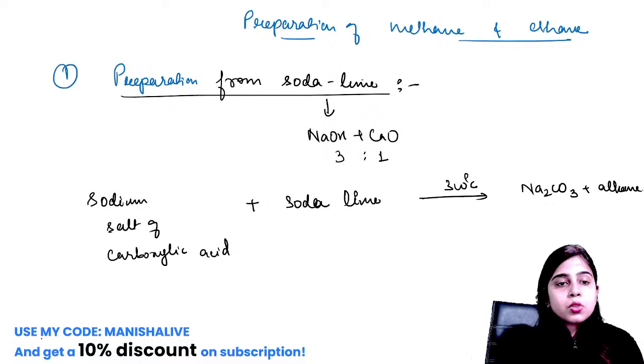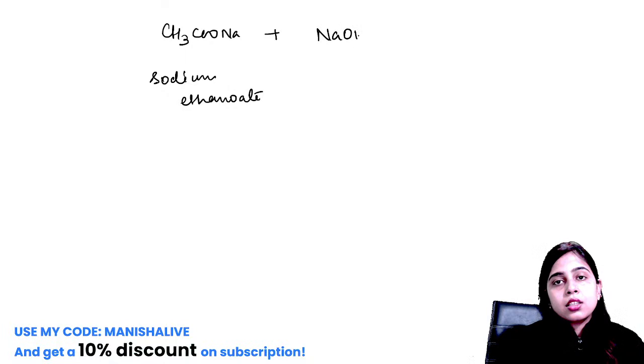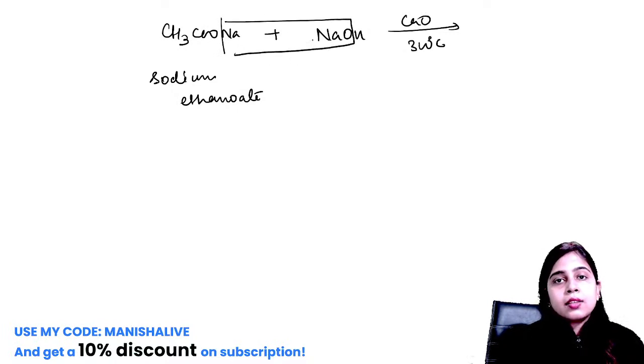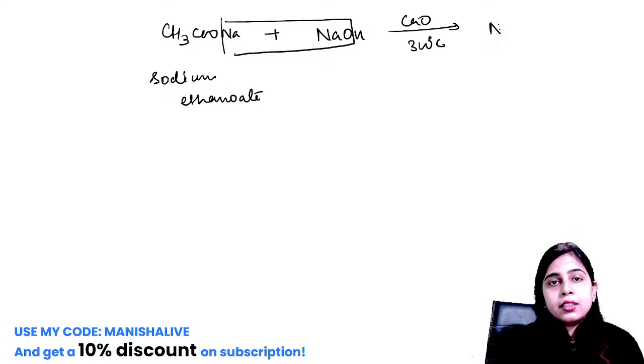So what is this sodium salt of carboxylic acid? We will have the carboxylic acid CH3COO with sodium attached to it. So let's take sodium ethanoate, or you can call it sodium acetate. We react it with soda lime mixture at 300 degrees Celsius. What will happen? This Na and this NaO will get combined.